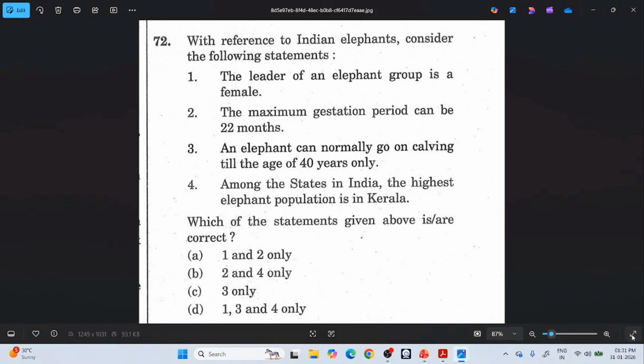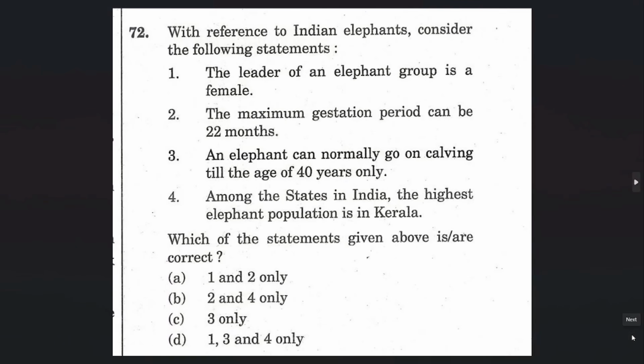See this question about the Indian elephant. Take a minute and see this question about the nature of elephants of India. What is the organization method? Who is the leader of the group? The leader of an elephant group will always be a female, the eldest female. And the gestation period is 22 months. Yes, on planet Earth, elephants have the maximum gestation period, 22 months. And the third statement is wrong, and the fourth statement is also wrong.